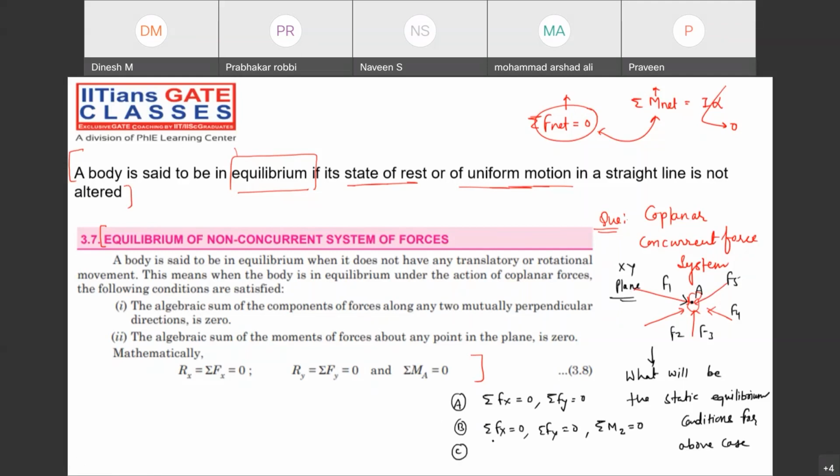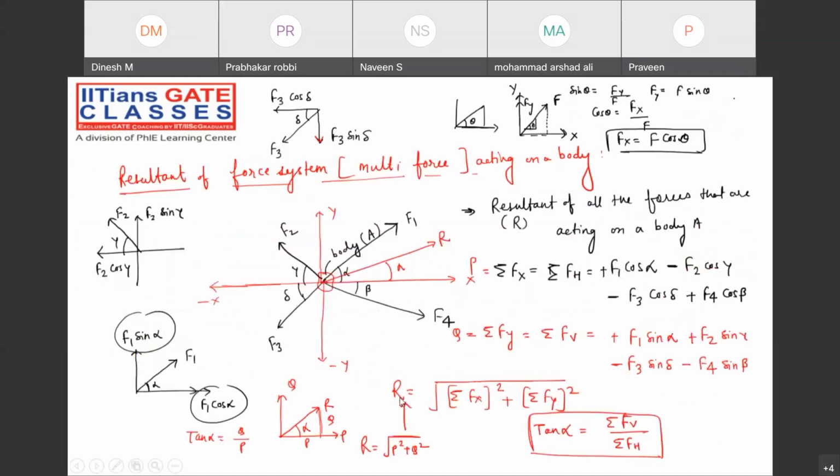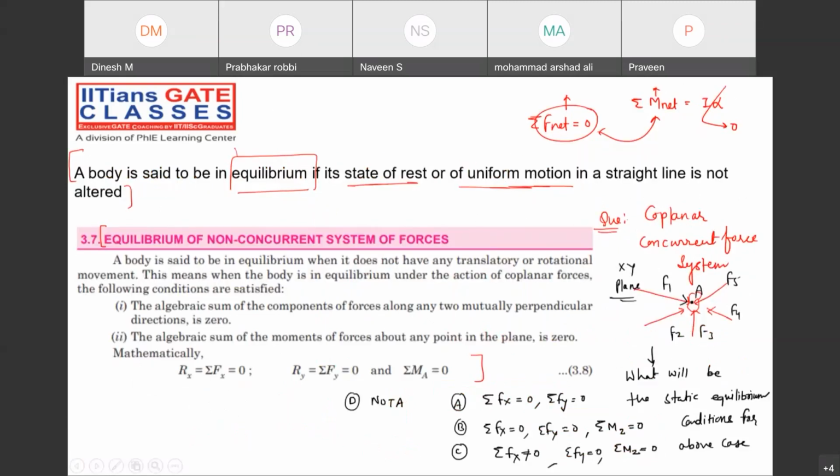Option C: summation of forces will not be equal to 0, summation of Fy must be 0, and summation of moment about Z must be 0. Option D: none of the above. Tell me which option is correct. I'm just giving the options for question number 1.